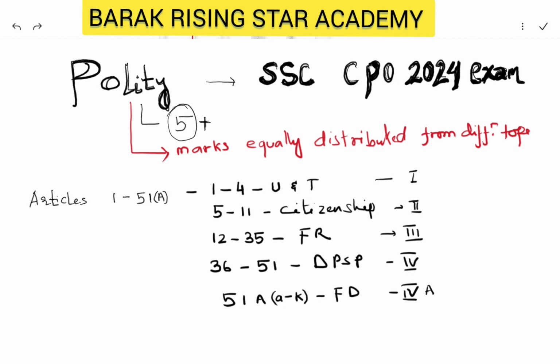So if we see the past year trend, every year there are 5 number of questions come from polity sections. You can say average. Some shift they ask 7 questions and some shift they ask 3. So in average we can say that 5 questions will be coming even in 2024 exams, and the marks are equally distributed from different topics. So this is what we're going to discuss today.